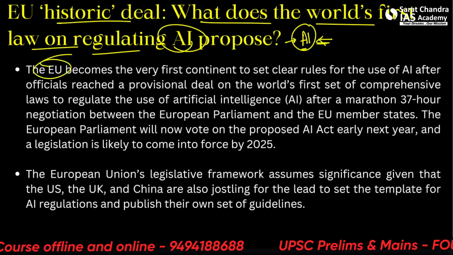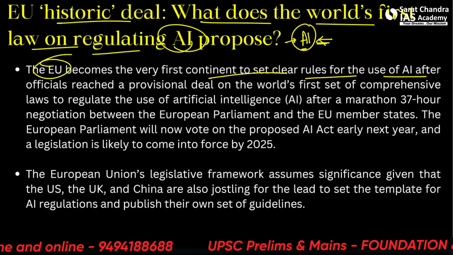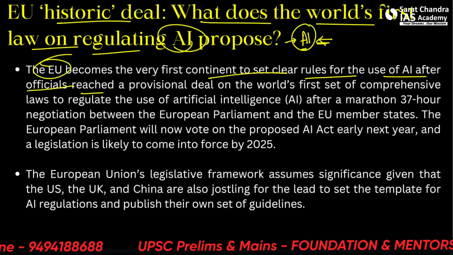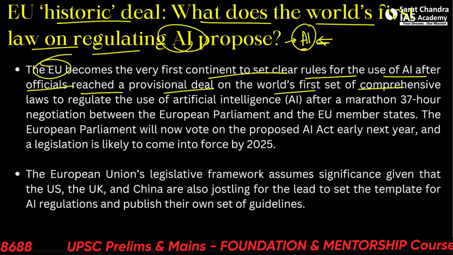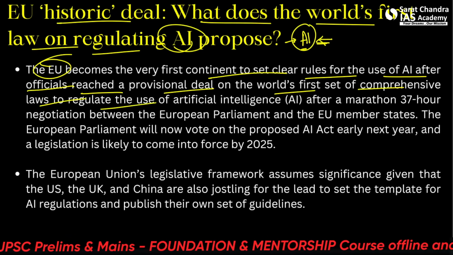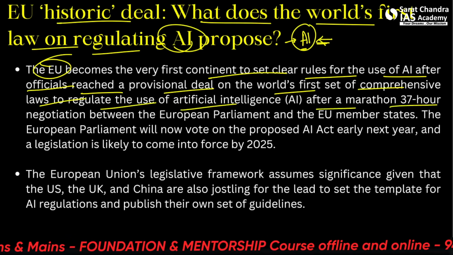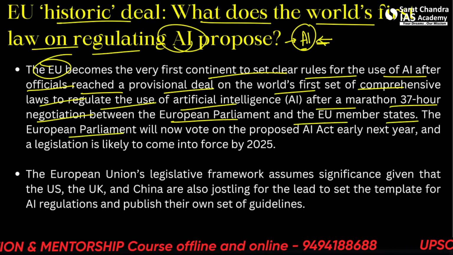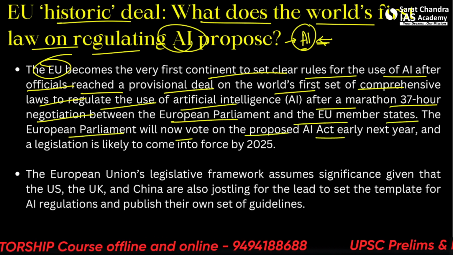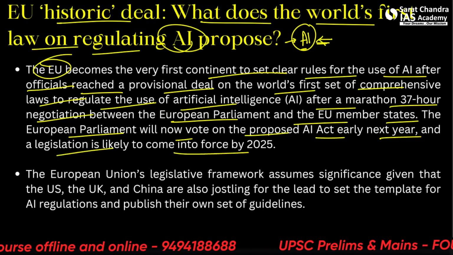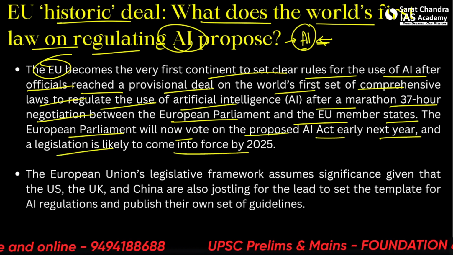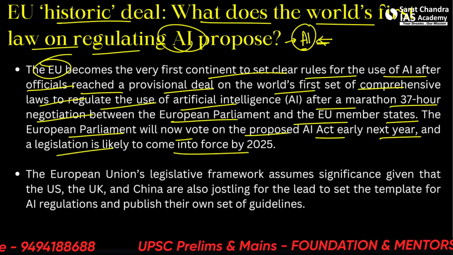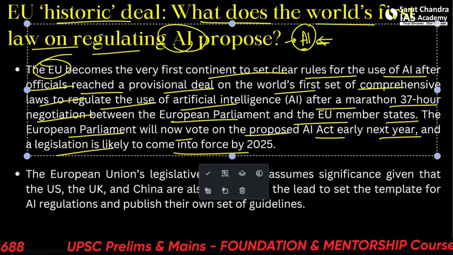So the European Union becomes the very first continent to set clear rules for the use of AI after officials reached a provisional deal on the world's first set of comprehensive laws to regulate the use of artificial intelligence, after a marathon negotiation between the EU's parliament and EU member states. The European Parliament will now vote on the proposed AI Act next year, and the legislation is likely to come into force by 2025. So what we are seeing here is basically trying to regulate AI.